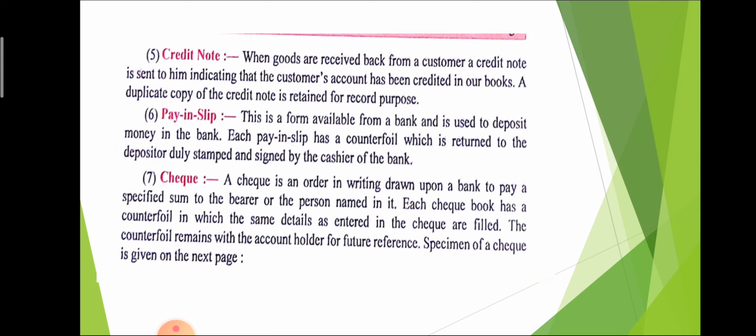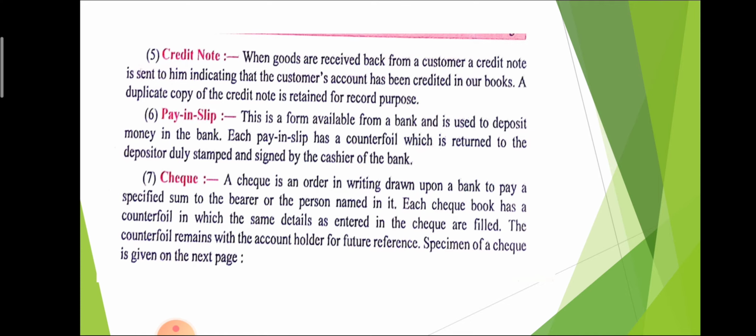Next one is the check. We know about checks. A check is an order in writing drawn on a bank to pay a sum of money to the person whose name is mentioned on that document. Each checkbook has a counterfoil in which the same details entered in the check are filled.